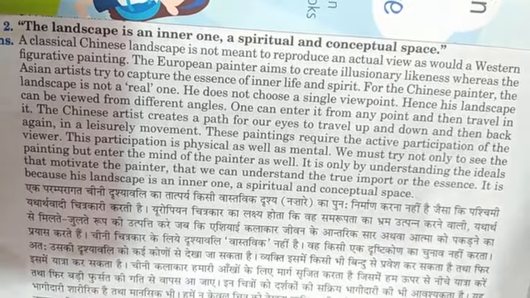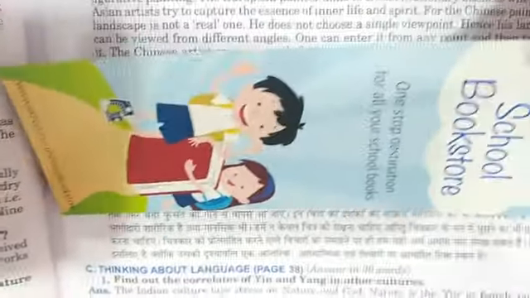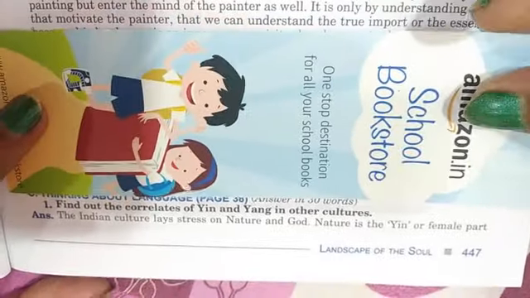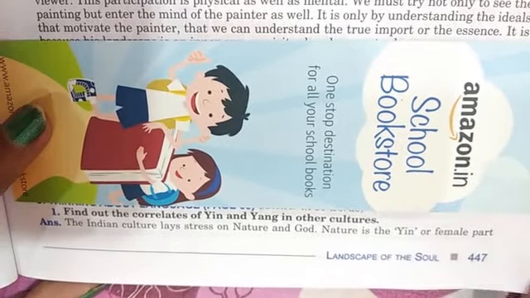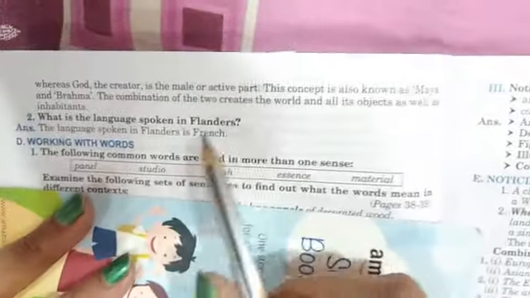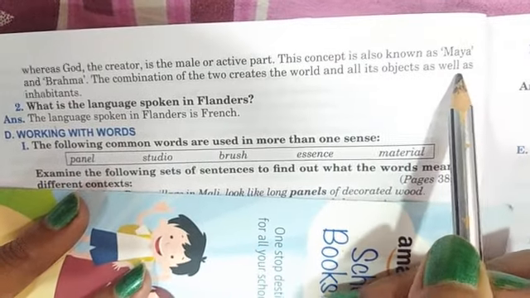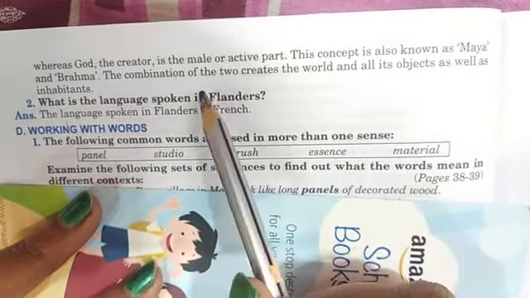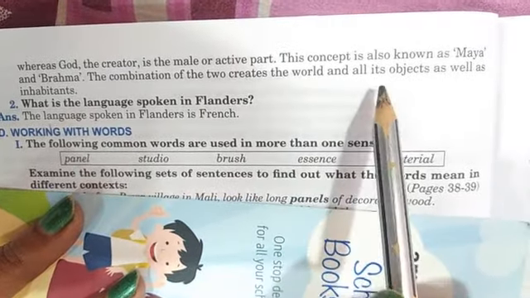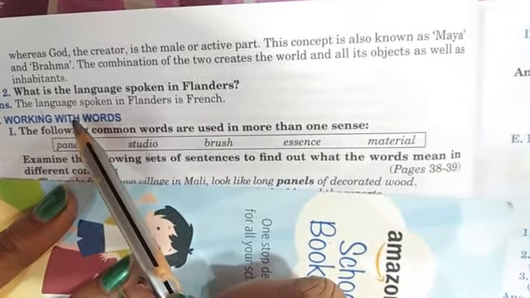Now the C part, first question from there. Find out the correlates of yin and yang in other cultures. The Indian culture lays stress on nature and God. Nature is the yin or female part, whereas God, the creator, is the male or active part. This concept is also known as Maya and Brahma. The combination of the two creates the world and all its objects as well as inhabitants.